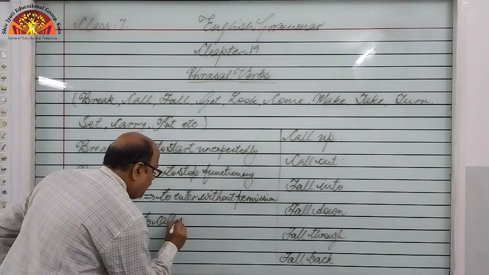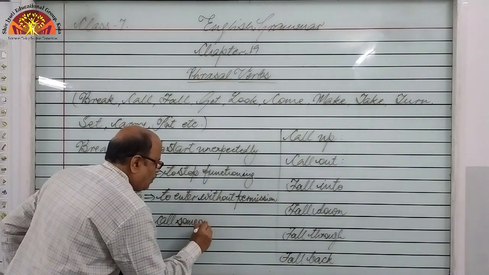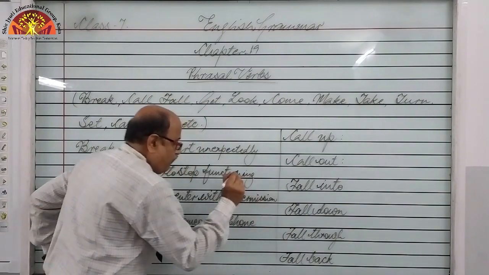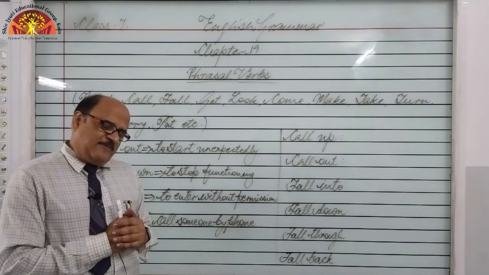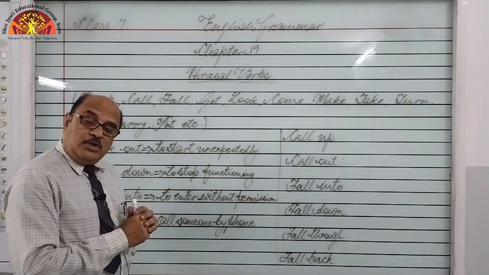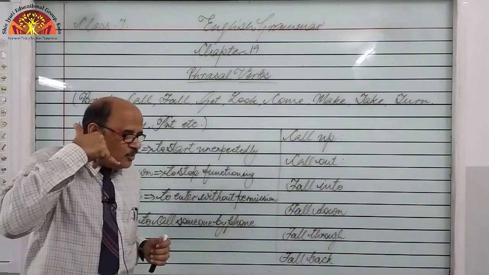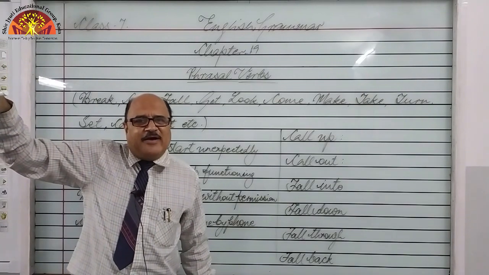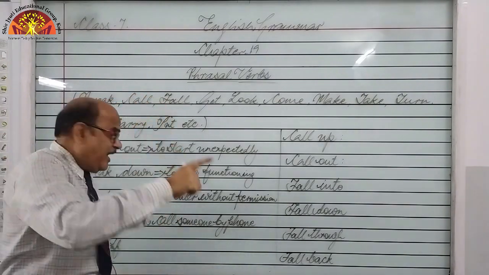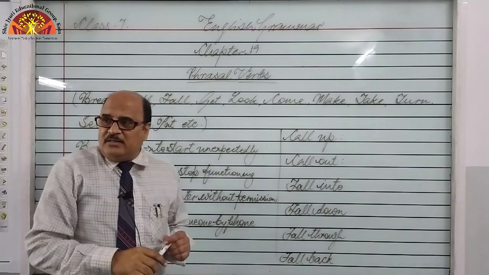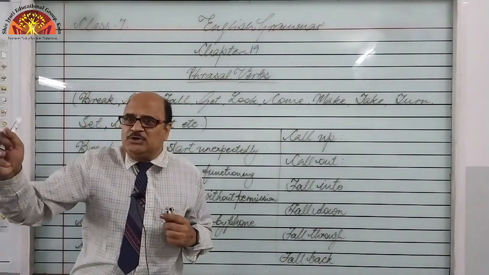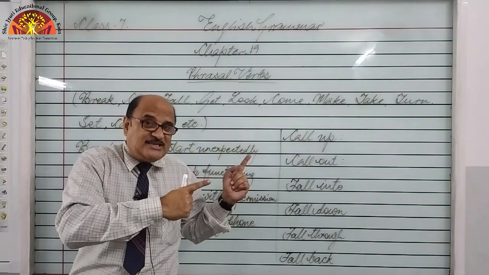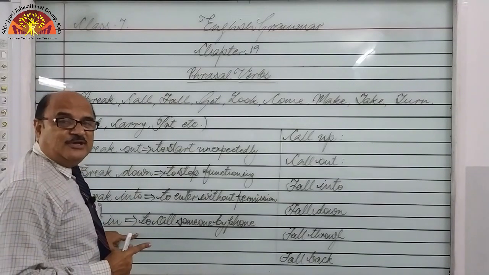Call in means to call someone by phone, right? Suppose we want to call someone, and what to do? Then we can use a phone. We can make a call to that person. So in this way we can say call in. Oh, the house is on fire, so just go and call in the fire brigade. I think there must be a robbery in that house, so just make a call to the police. So we can say instead, just call in the police, right?